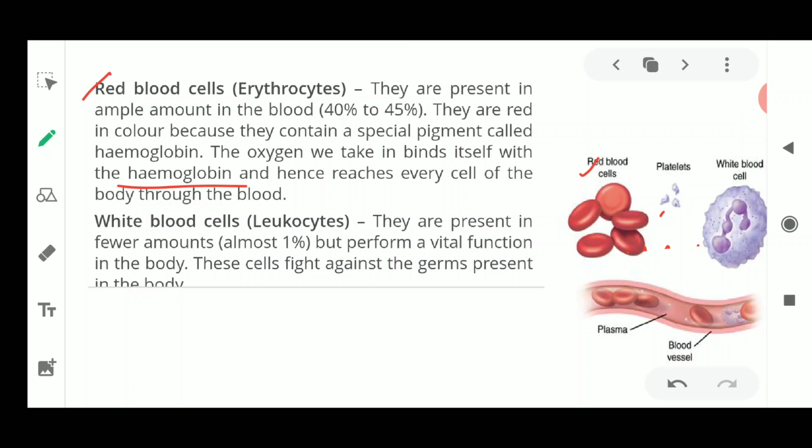Next, the next component is the platelets. Okay, so what are these platelets about? These platelets are cells which are irregular in shape.